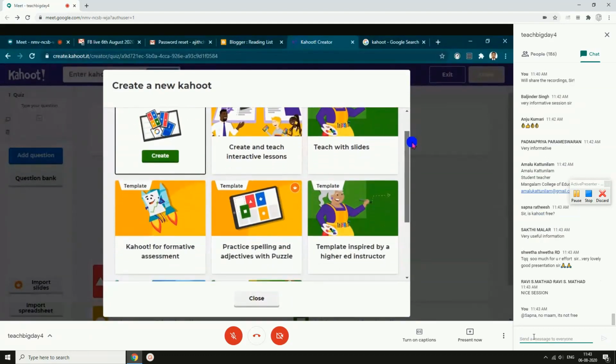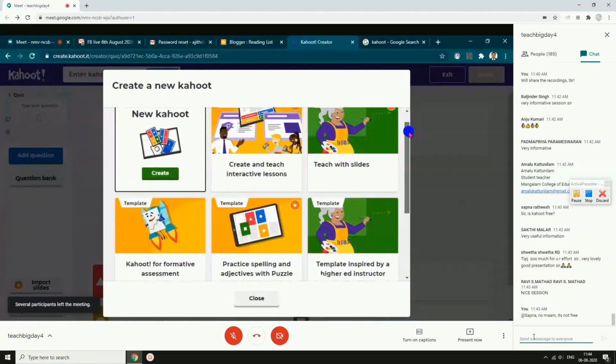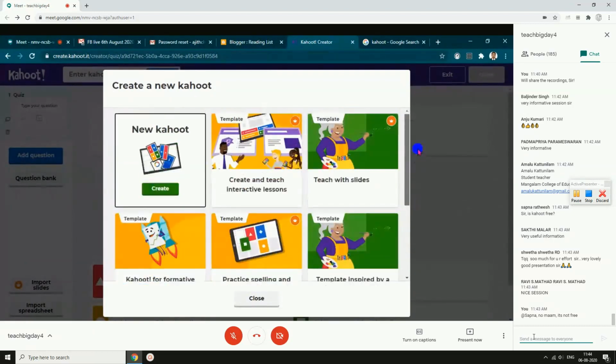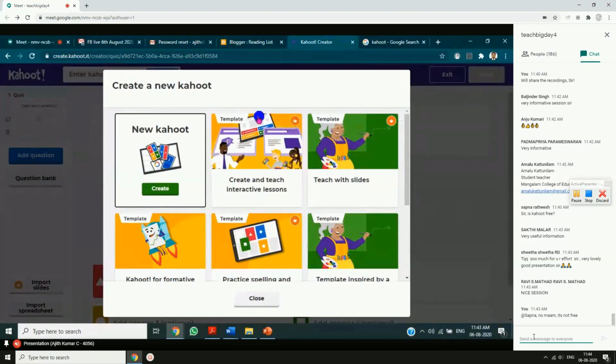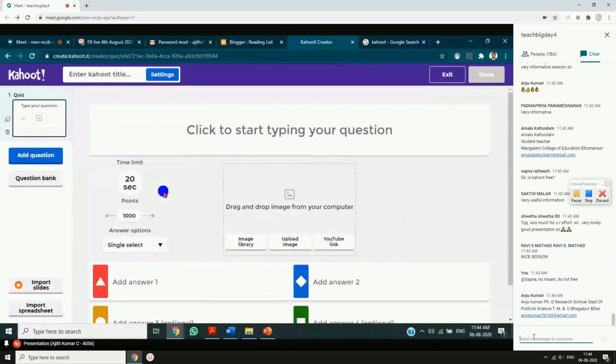I was saying in Google Form also ready-made templates are there. Here also we have ready-made templates. Some templates are free. See, this is free. This is paid. This is free. This is paid. This is free. So there are limitations in template use also. So maybe for a beginner, I'll just click on create. Friends, these are paid templates. This is a free template. You can see free templates here also.